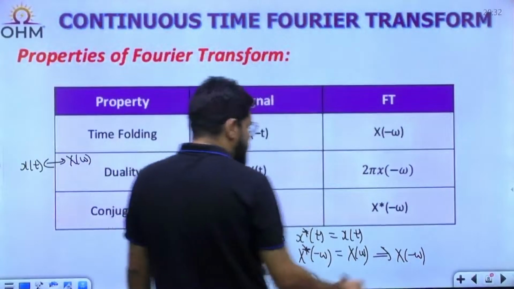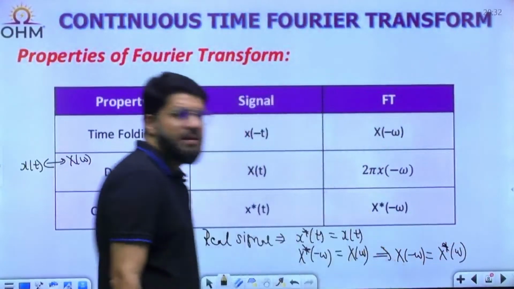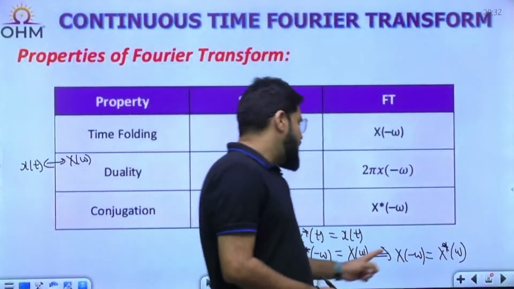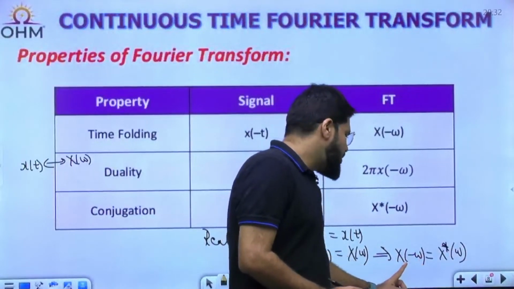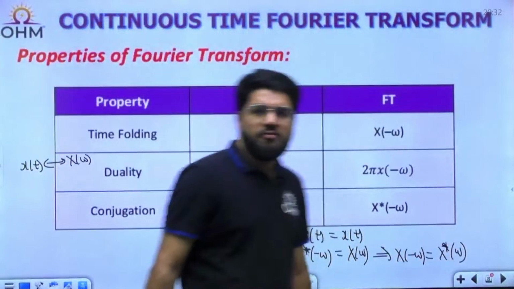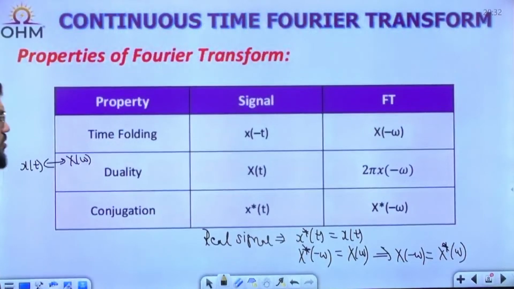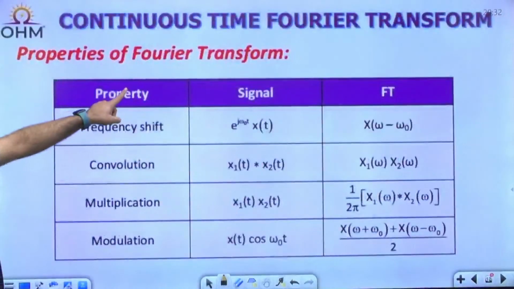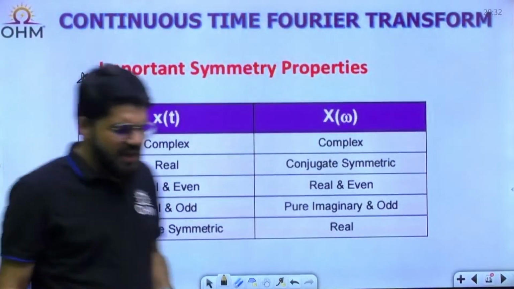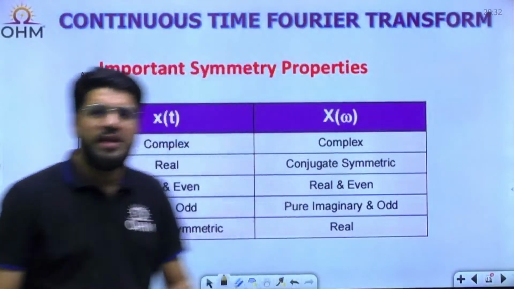Or we put it this way, by putting the conjugation on the other side. So what is X(minus omega)? It is X conjugate of omega, and this is what is known as conjugate symmetry. X of minus omega, the Fourier transform for negative frequency, is equal to the conjugate of the Fourier transform of positive frequency. Related just through a conjugate operation, we call it conjugate symmetry. These are some very important symmetry properties that I'm mentioning here, directly and indirectly, many times for factual questions also. Property-based questions are very important.